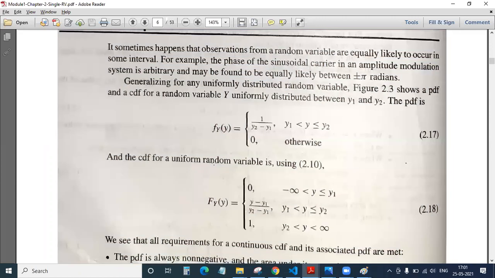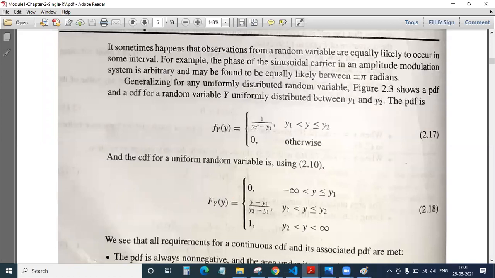Yeah, very good. So in the exam also you'll be getting the same type of questions wherein they will give you your PDF, and you need to find its CDF. This is one type of example: a PDF is given, you will be getting the CDF. The other type of example is reverse. Okay, so let us try to solve this example.